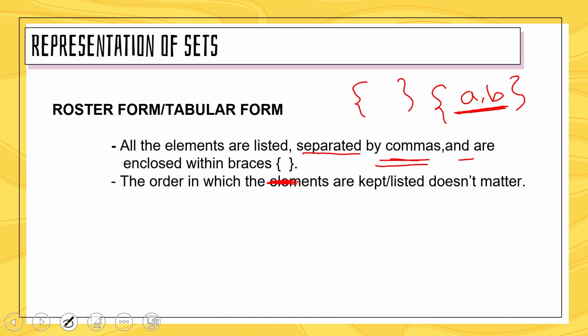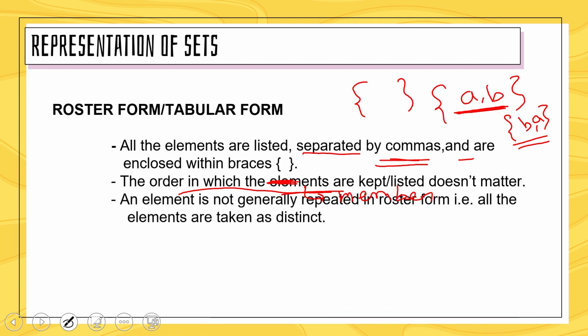The order in which the elements are listed doesn't matter. Here, the order in which the elements, or we can say members, are kept or listed doesn't matter. We write this set as {a, b} or {b, a}. Order doesn't matter; you can write in ascending order or in descending order, right?